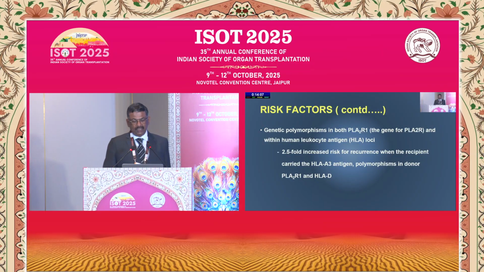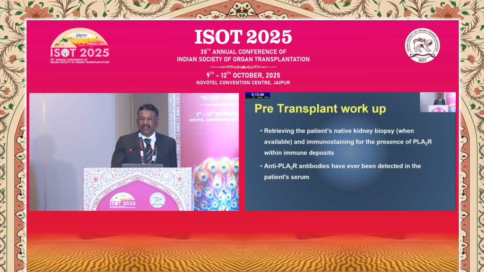Again, going to risk factors, genetic polymorphism also plays a role, and those patients who have HLA-A3 antigen, recipients with HLA-A3 antigen, will have a 2.5-fold increased risk of recurrence, and the same polymorphism has been described in donor PLA2R1 and HLA-D antigen.